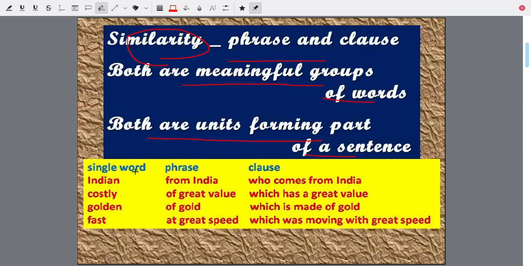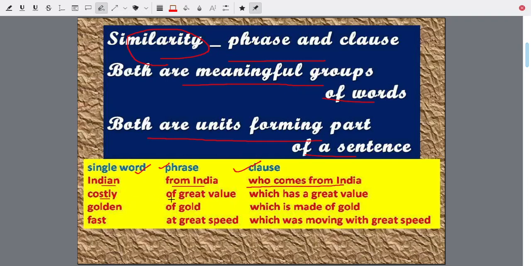Now let us see the example. There is a single word, this is a phrase, and this is a clause. The difference we will see in the next slide. A single word: Indian. Phrase: from India. Clause: who comes from India.